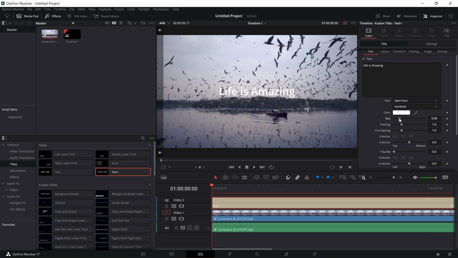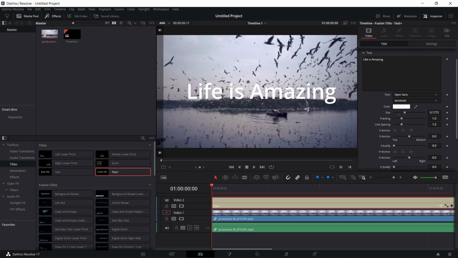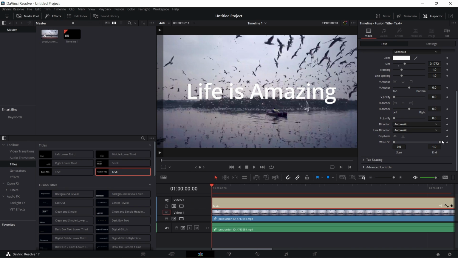And now you can even change its size and its position. And now what you have to do is just scroll down and pull the right on all the way to 0 and add a keyframe.